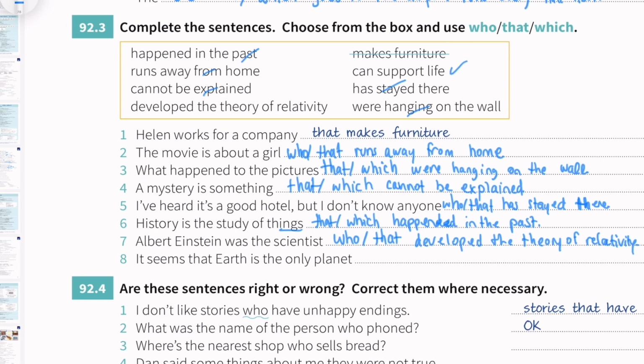Then the last one: it seems that Earth is the only planet that can support life. So which one do we have to use for the Earth, the planet? That or which can support life. So that's it for this unit, relative clauses with who, that, and which. I hope you understand everything that we just learned today.